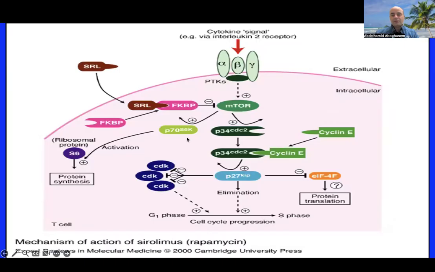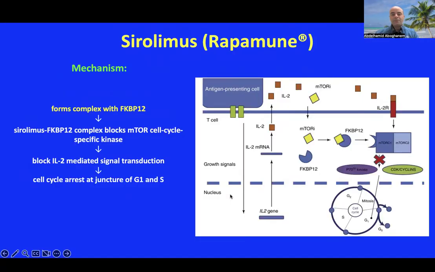Again, this is to clarify with another diagram the work of sirolimus here, binding with FKBP12, and will end by inhibition of this mTOR, and this mTOR inhibition will stop or just block the cell progression, proliferation, and activation.